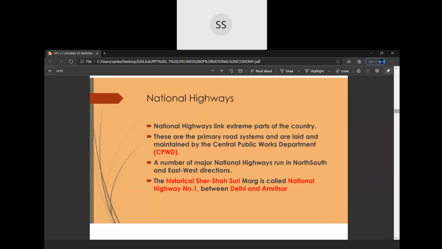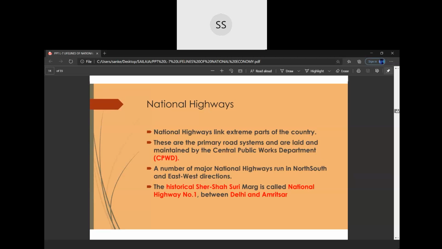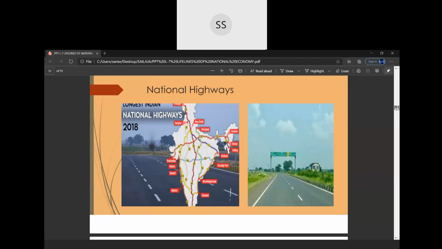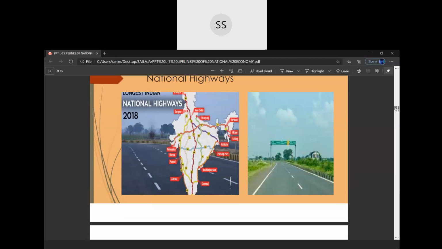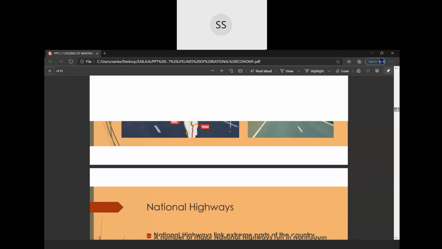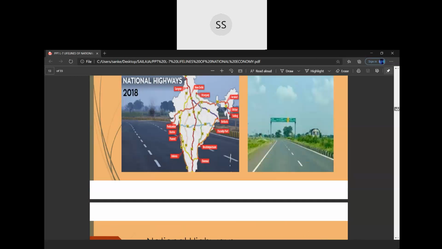Then, a number of major national highways run in north-south and east-west directions. In the map which I have shown you earlier, you will see that there are a number of highways. From north to south, east to west, there are so many highways. All are not given in this map. Only a few are shown here.